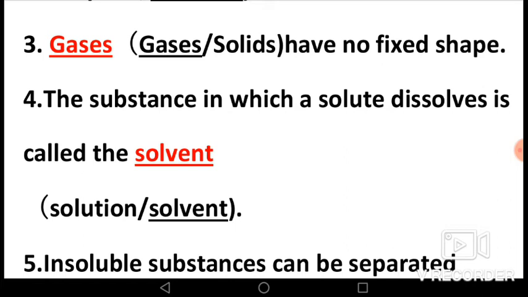Now let's see fourth, fill in the blank. The substance in which a solute dissolves is called the dash. The options are solution and solvent. The answer is solvent because the substance in which the solute dissolves is called solvent, and solution is a form when solute and solvent mix together.